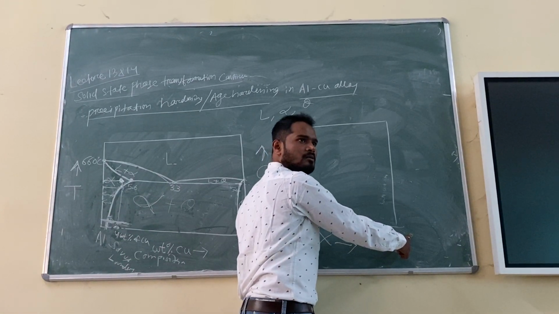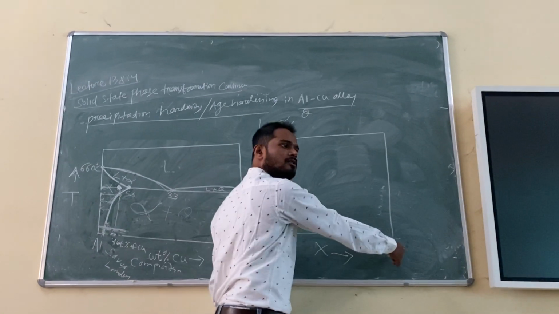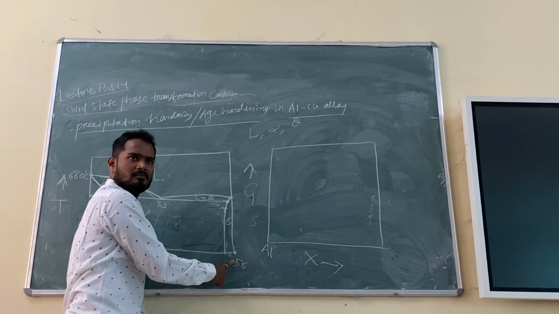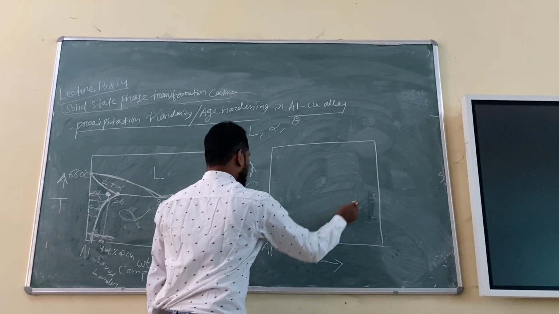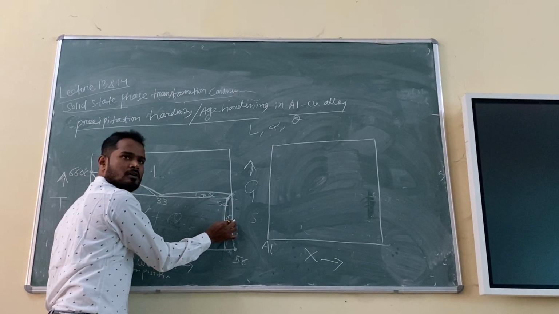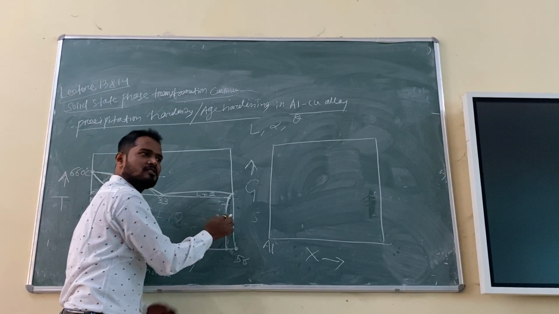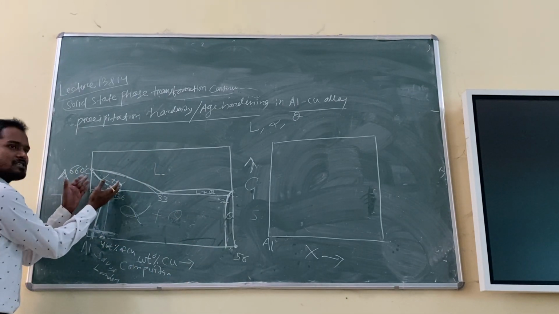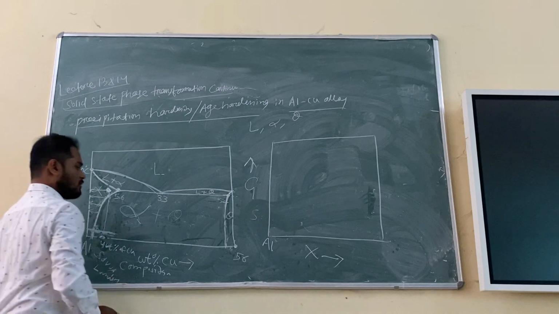Listen carefully, because if this were 100% copper, I could write copper. So I will write this much composition, 56, what you have written. And what is interesting, this part is very small. That means the stability of theta is very small, right? But this part is somewhat bigger, right?